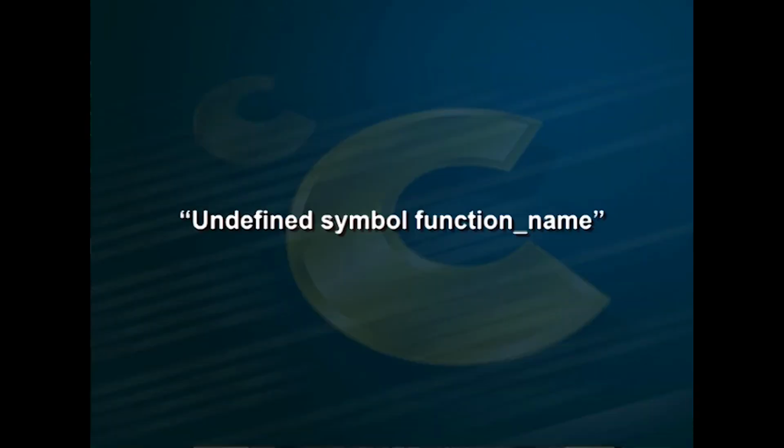Other errors will occur during the linking phase. A misspelled function call in the main program, for instance, will not be detected until the linker attempts to bind all the predefined functions in the various header files. It is only when the linker has checked for the name of the function in the main file, in any of the separately compiled object files and in the listed library files that we will know that it has not been found. Only then can the error be confirmed and the appropriate error message, like undefined symbol function name, is generated.